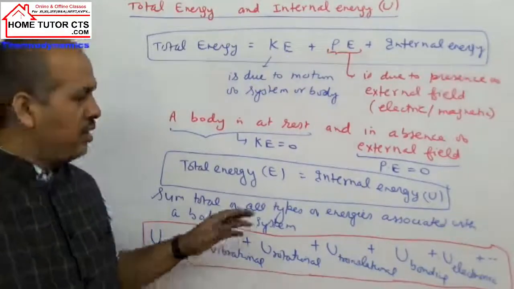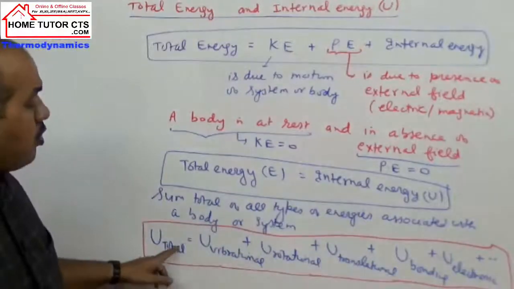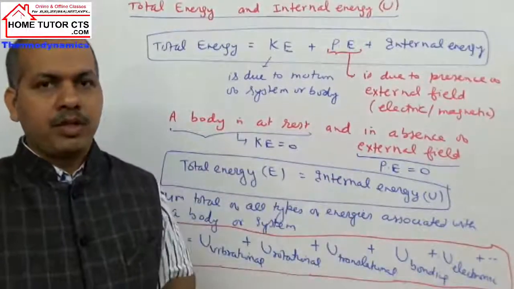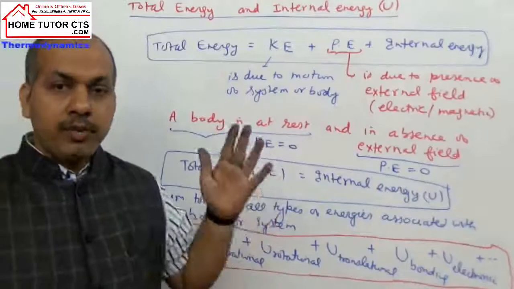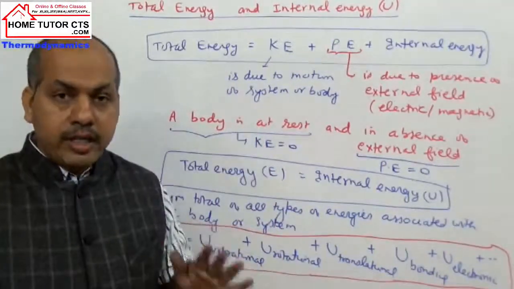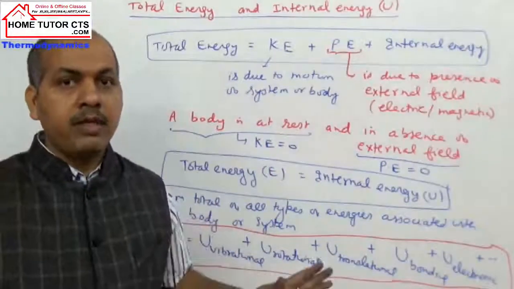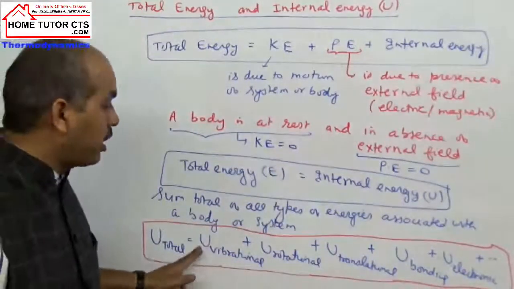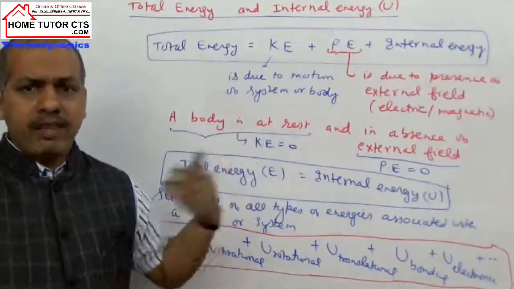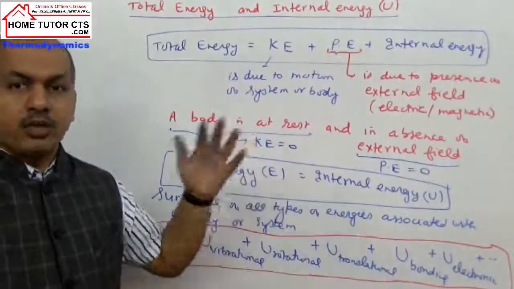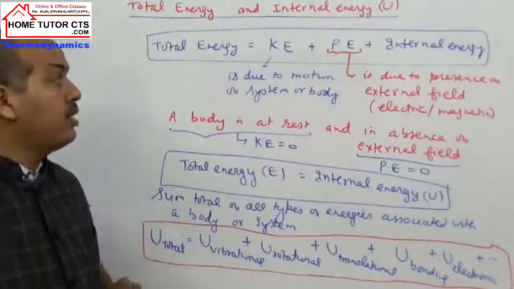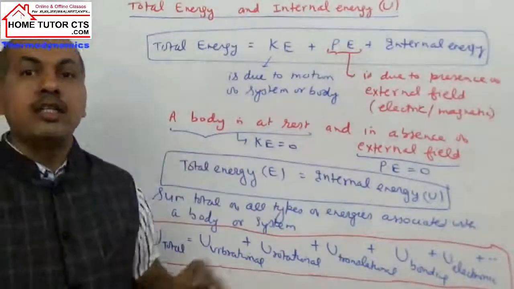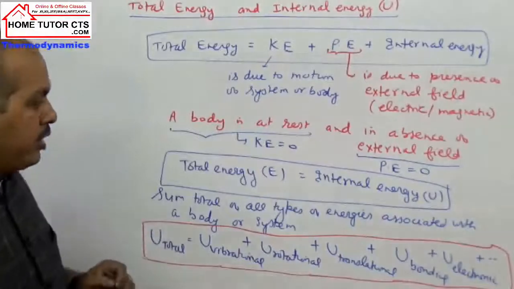So now you can see here that this energy involves so many types of energies that it is not possible to find the absolute value of the system's internal energy. What we are more interested in, or can try to calculate, is the change in internal energy. So first write down this point.